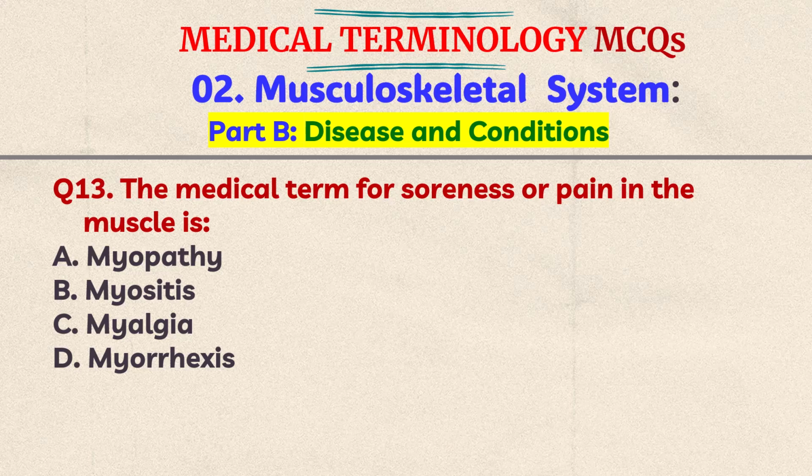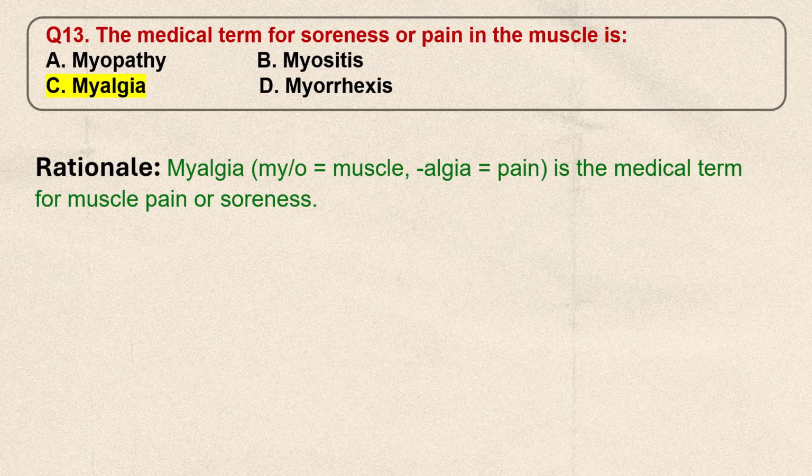Question number 13. The medical term for soreness or pain in the muscle is A. Myopathy, B. Myositis, C. Myalgia, D. Myorexis. Think the answer. The correct answer is C. Myalgia. In myalgia, myo means muscle, algia means pain. So it's a medical term for muscle pain or soreness.